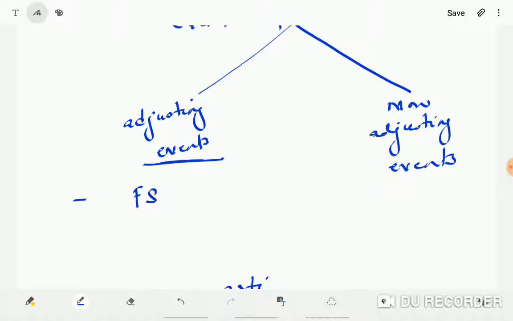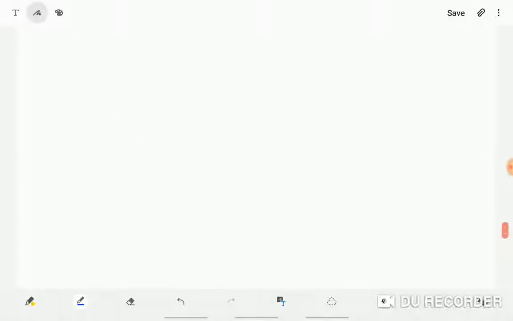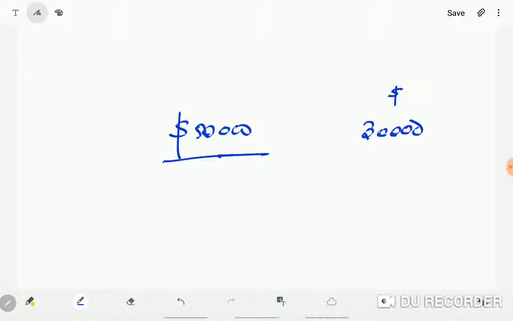I gave an example for provision. Employees filed a case against the company. Let us say that at the year end we estimated the claim that the entity may have to settle is $50,000. Court case is going on. Suppose the employee and the company had agreed. So the employee is accepting, pay me $30,000, I'll withdraw my case. This happened before the financial statements are authorized for issue.